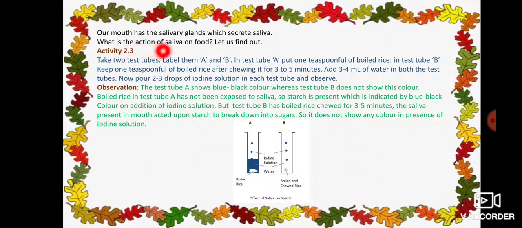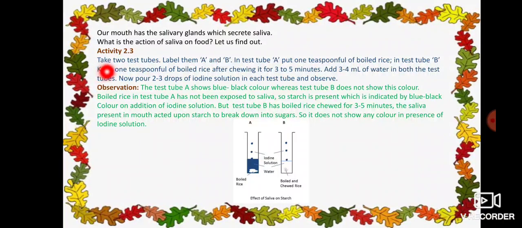What is the action of saliva on food? Let us find out. See, we know in the mouth there is the presence of salivary glands which secrete saliva. And we don't know what is the function of this saliva on the food. Let's find out by doing an activity. For this activity, what you have to do?